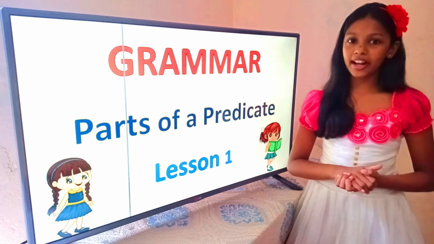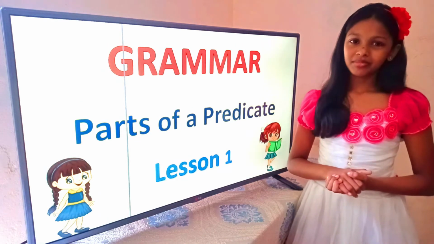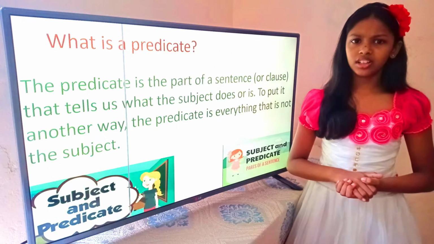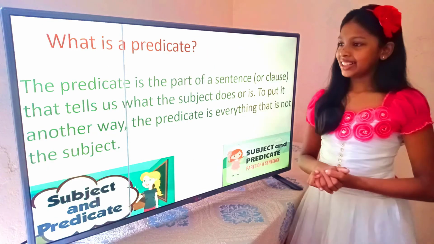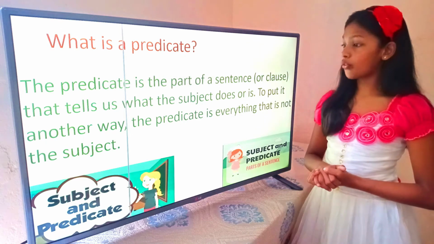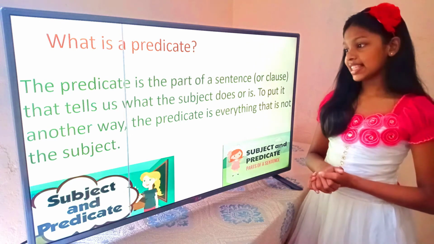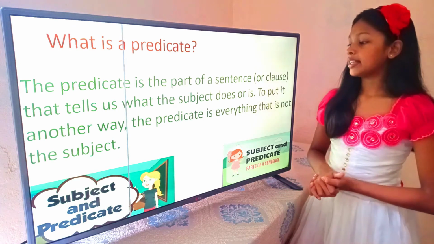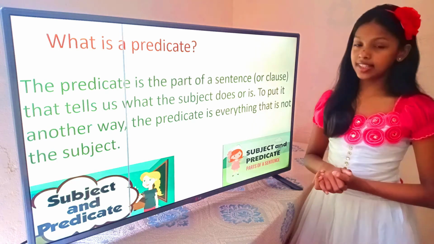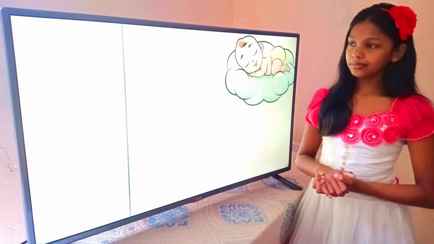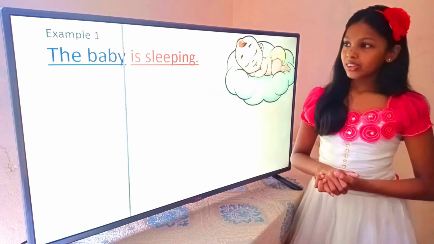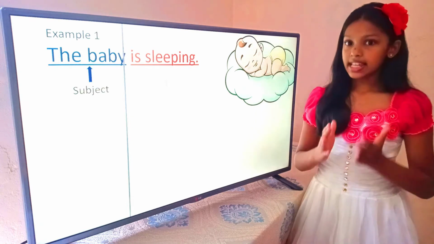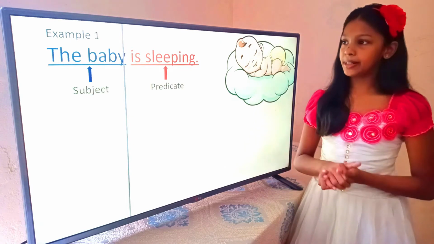Grammar: Parts of a Predicate, Lesson 1. Before we start the lesson, I would like to ask you a question. What is a predicate? The predicate is the part of a sentence that tells us what the subject does or is. To put it another way, the predicate is everything that is not the subject. First example: the baby is sleeping. The baby is the subject. Is sleeping is the predicate.